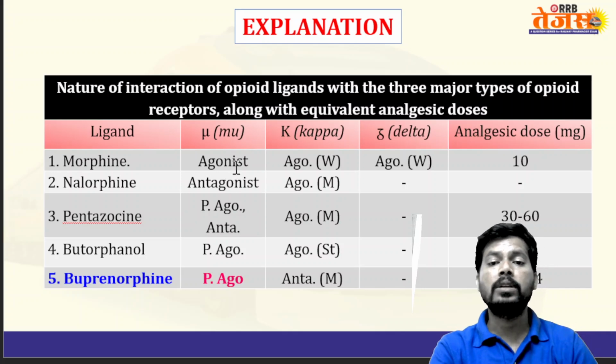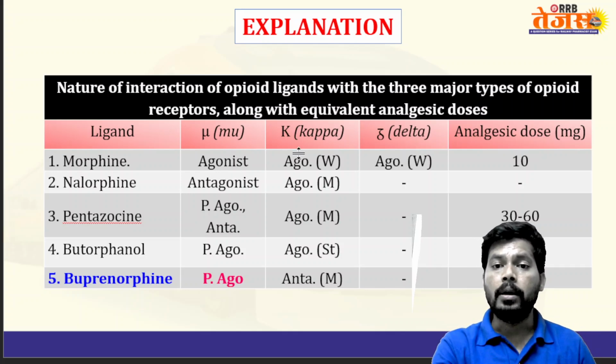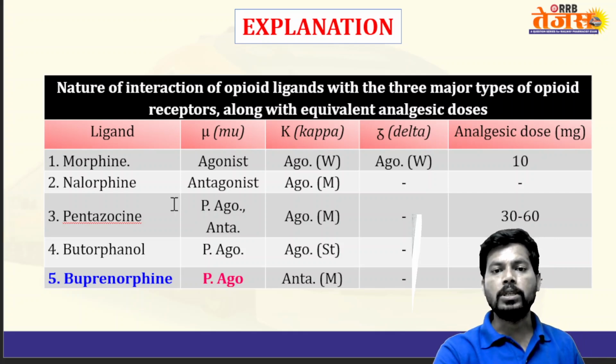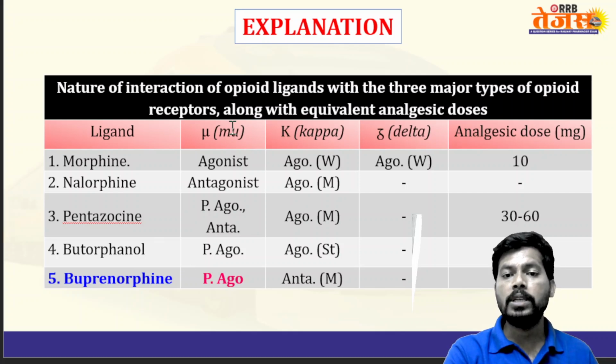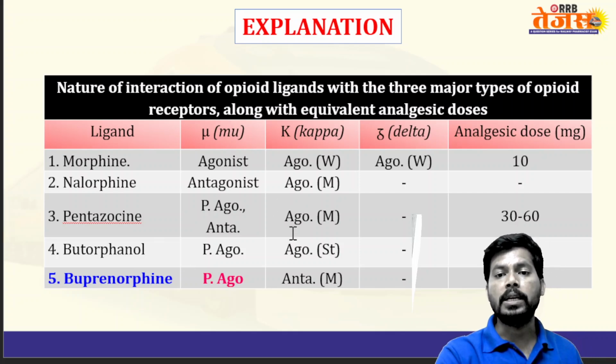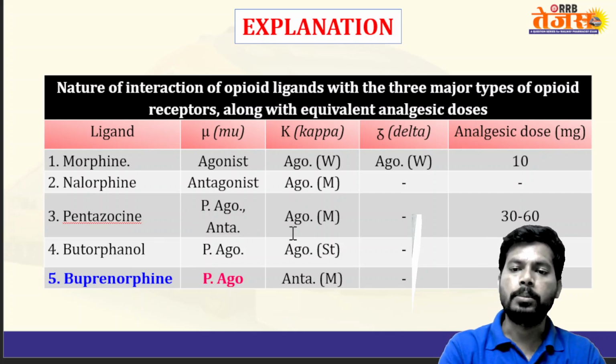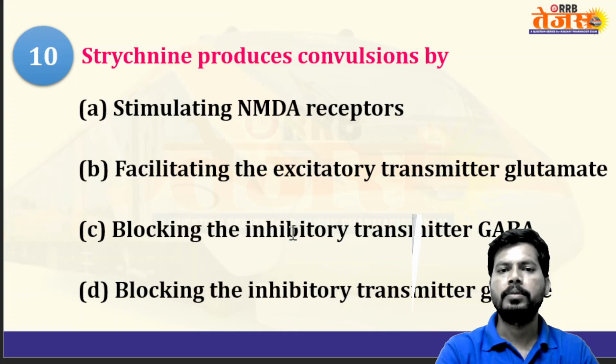Nalorphine is an antagonist of mu receptor and moderate agonist at kappa receptors. Pentazocine is a partial agonist as well as antagonist at mu receptor and agonist at K receptors. Butorphanol is a partial agonist at mu receptor, agonist at kappa receptors. Buprenorphine is a partial agonist at mu receptor and antagonist at kappa receptors.